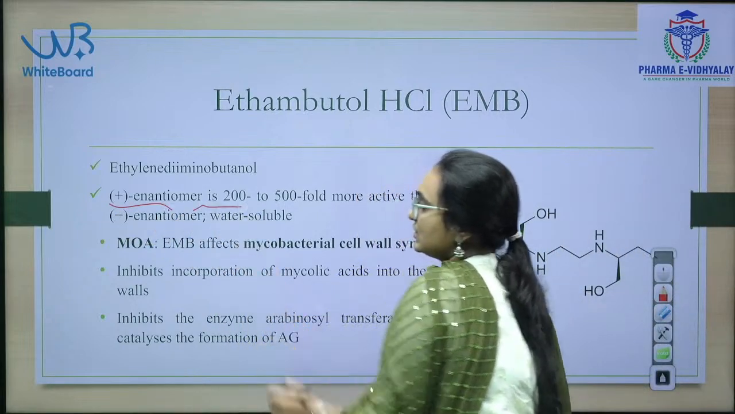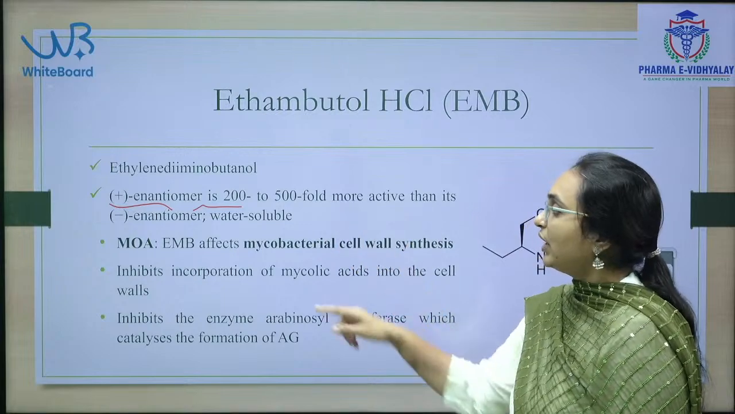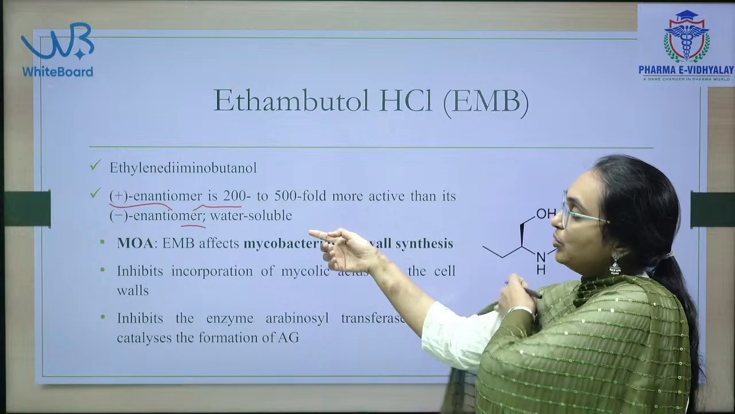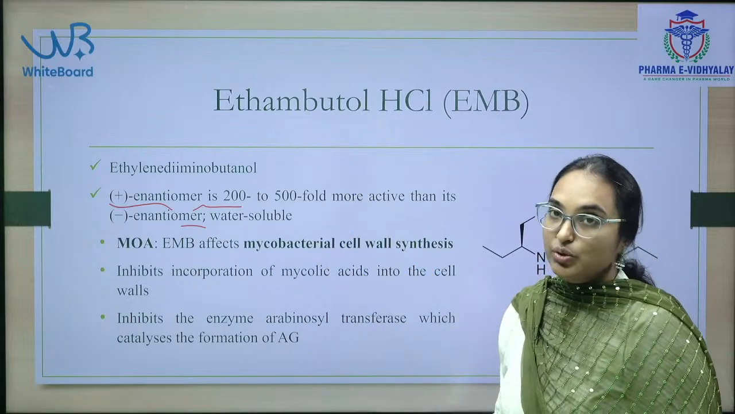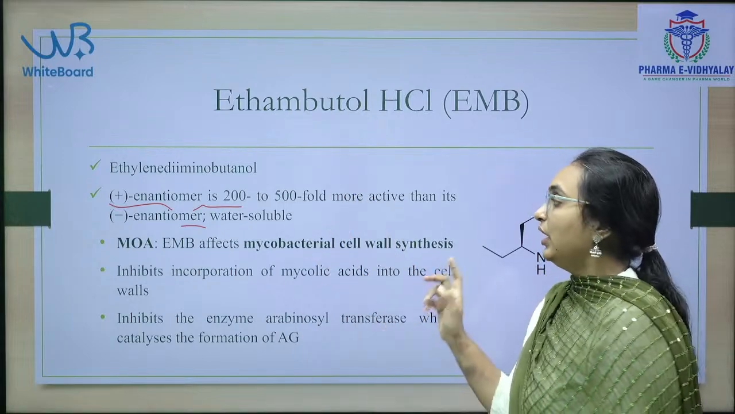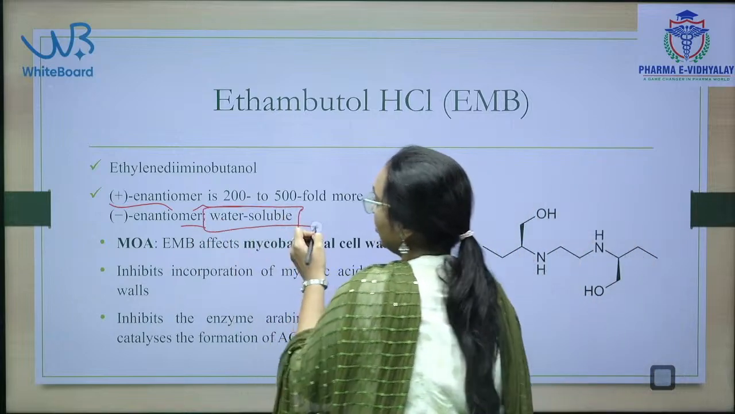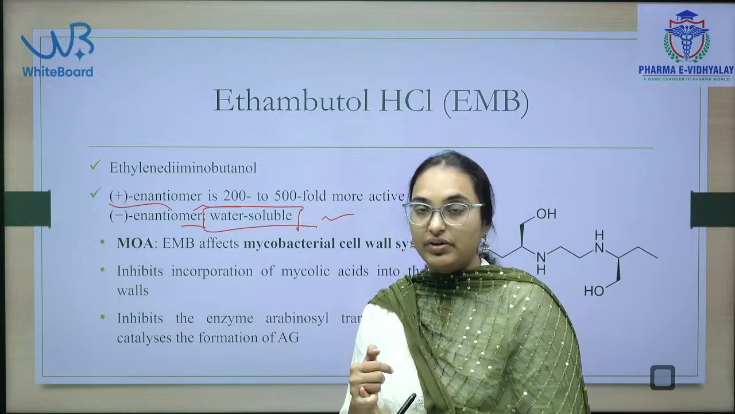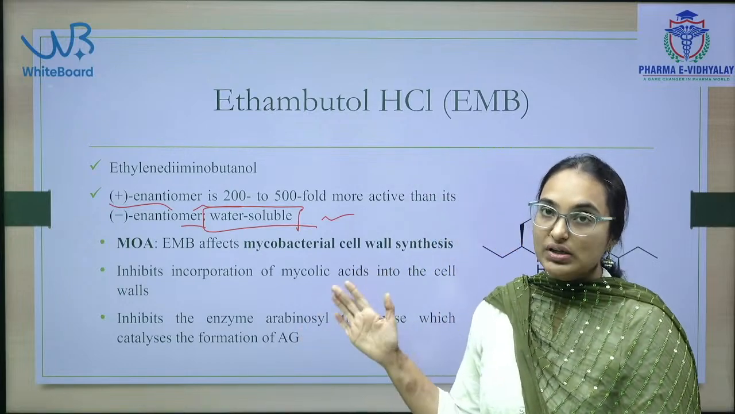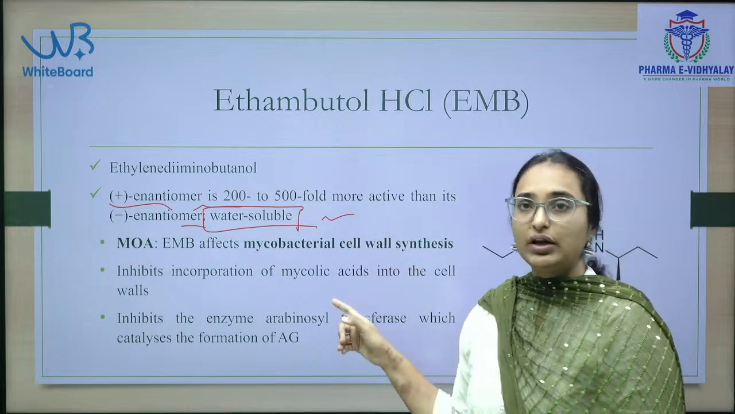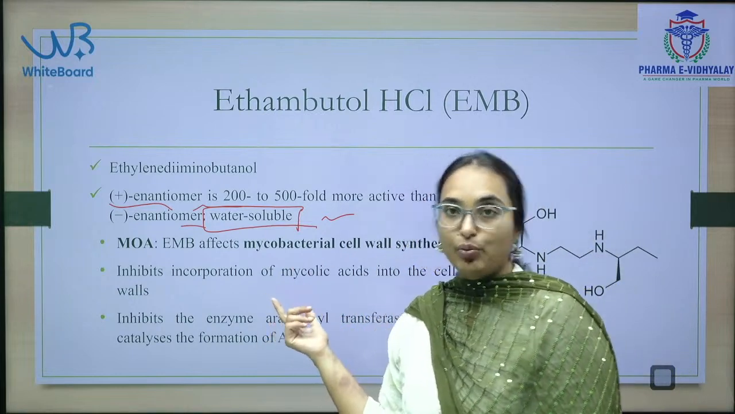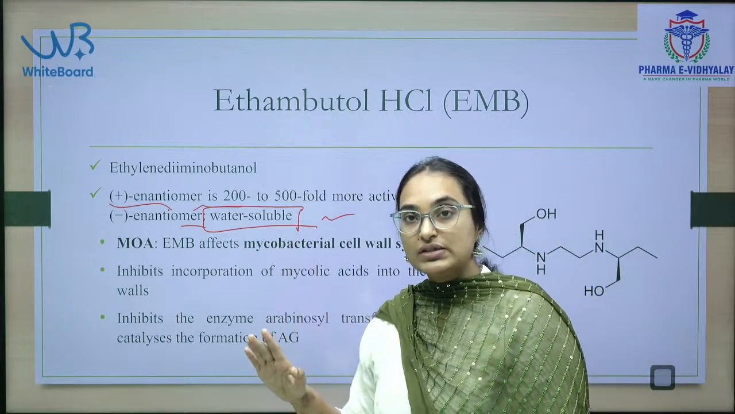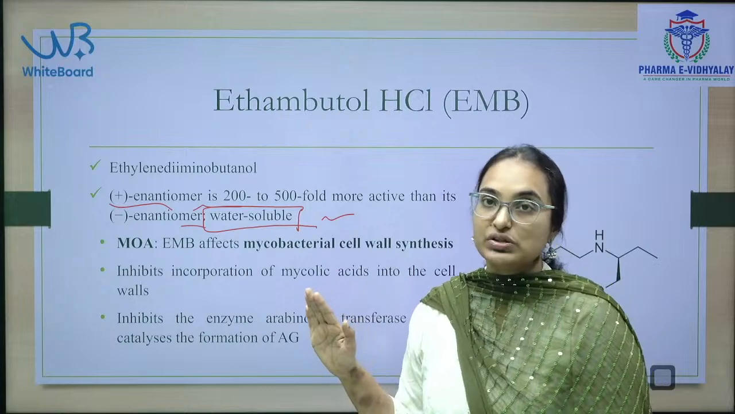One important point here is plus enantiomer is 200 to 500 times more active than minus enantiomer. Okay, which of the enantiomer is more active? Plus enantiomer of ethambutol is more active, and this is a water soluble drug. So, you have to list out the water soluble drugs, lipid soluble drugs. Why? Because the absorption, metabolism, ADME properties of the drugs are very important from the exam point of view. So, which of the following is a water soluble drug, which of the following is a lipid soluble drug? That kind of questions will also be asked.